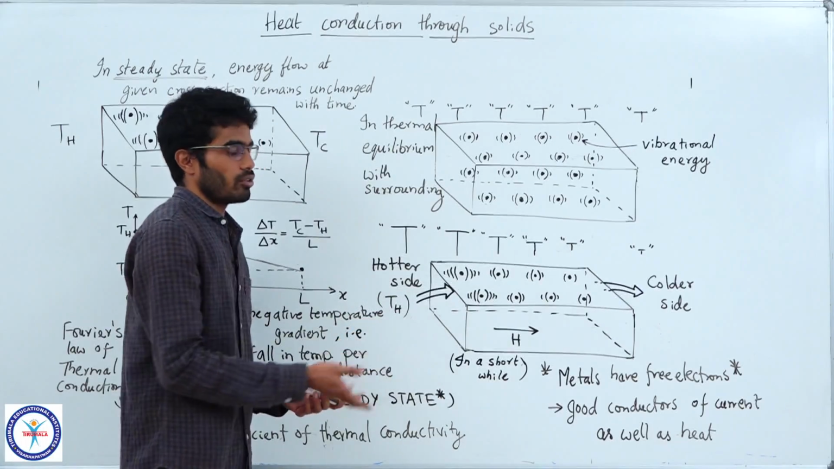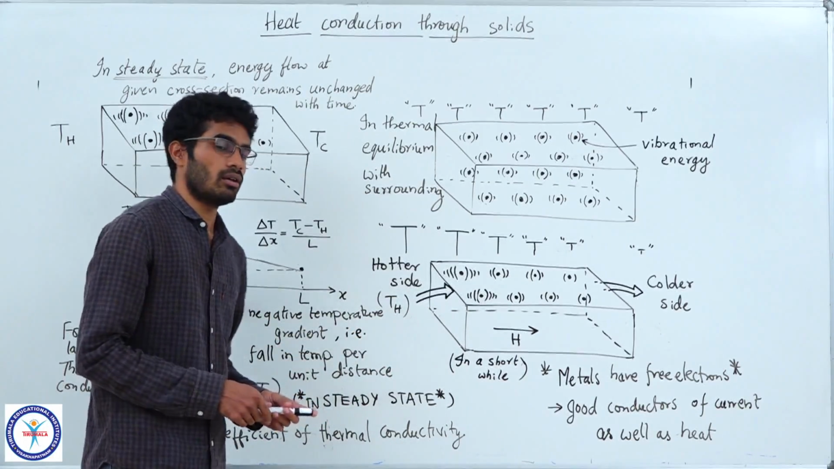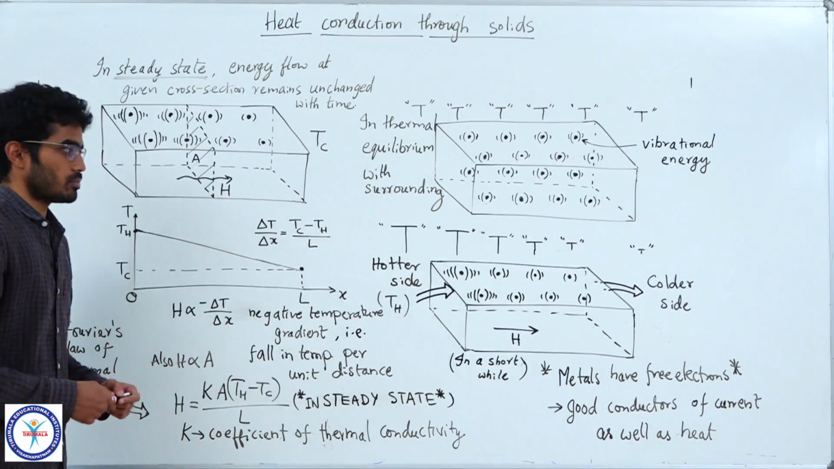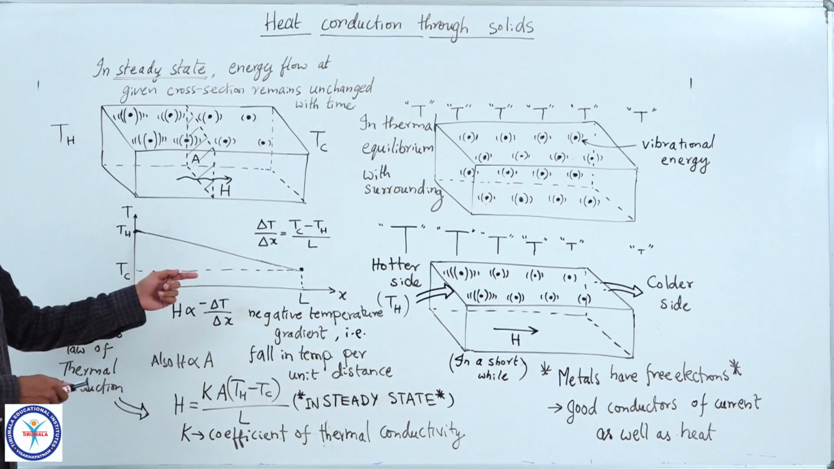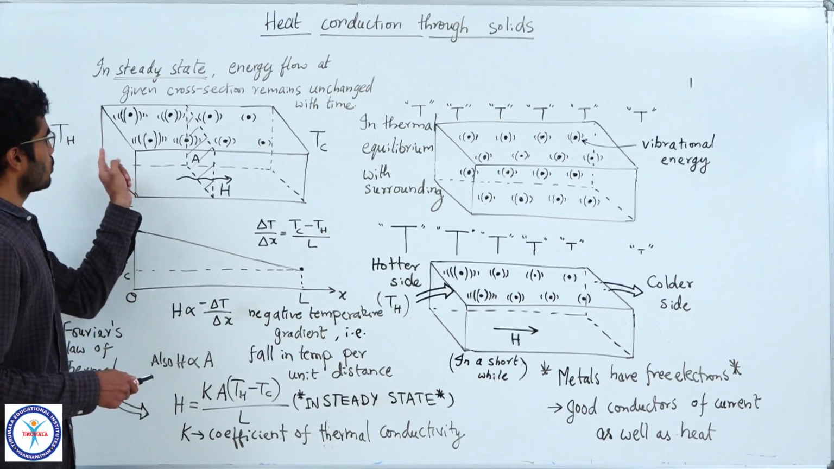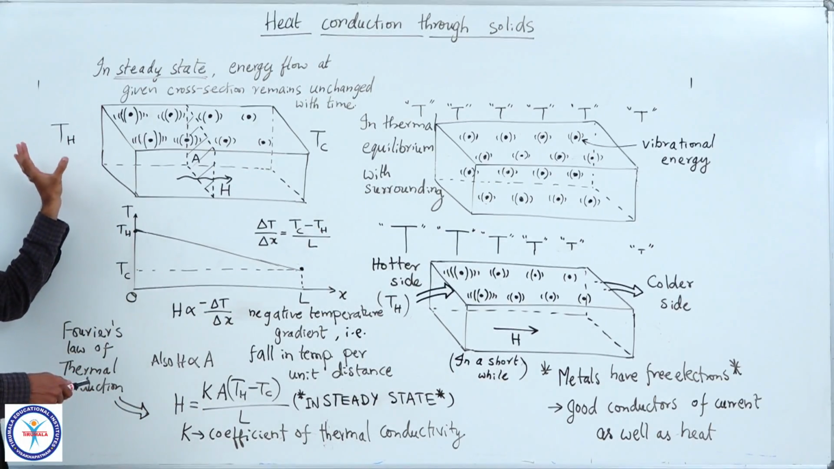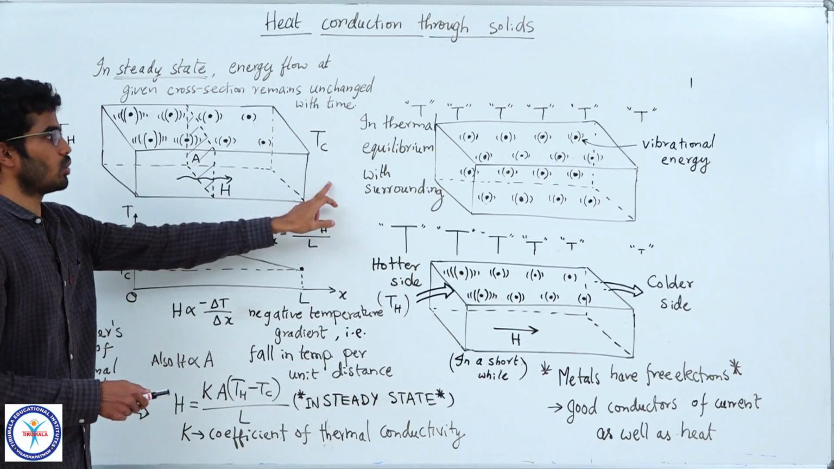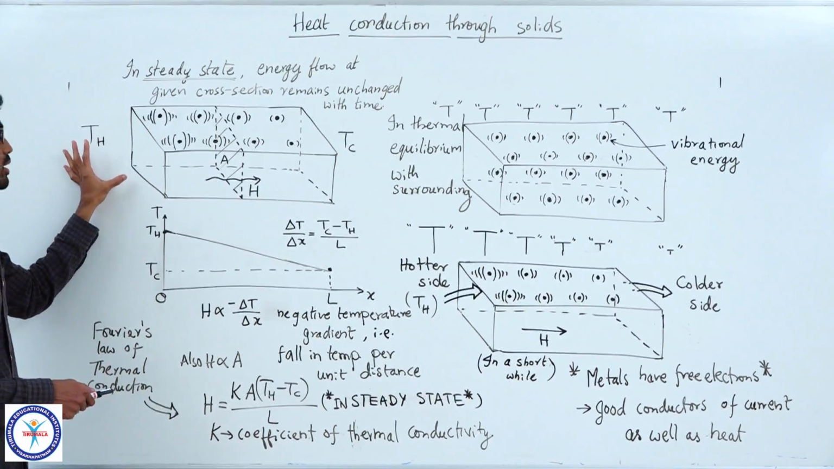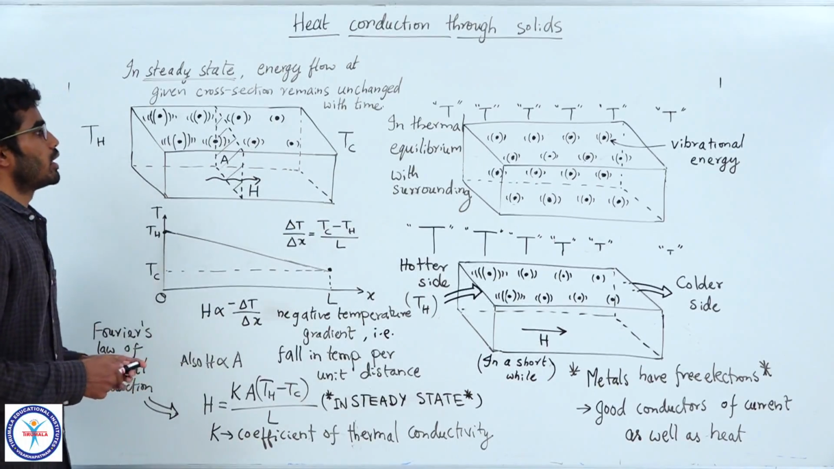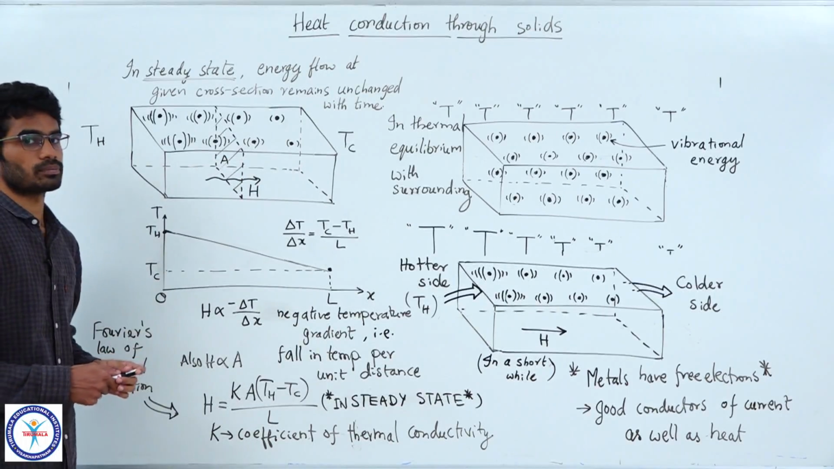Now after a short while, if you give it some time, we will observe steady state. What does steady state mean? Let us look at this figure. Now the energy continuously flows from one side to the other side. If you could maintain a constant higher temperature on this side and a constant lower temperature on the other, heat continuously flows from this side to this side through the solid.